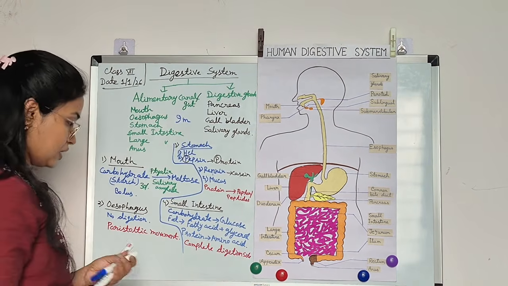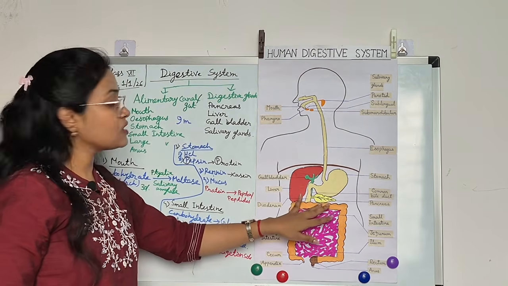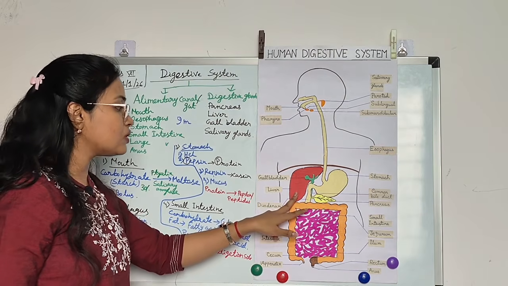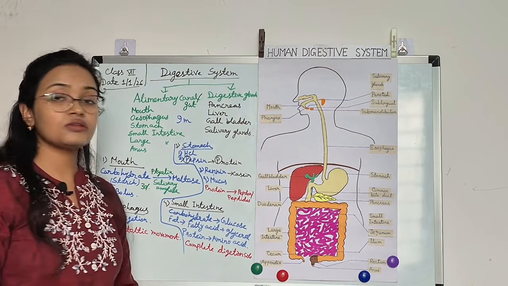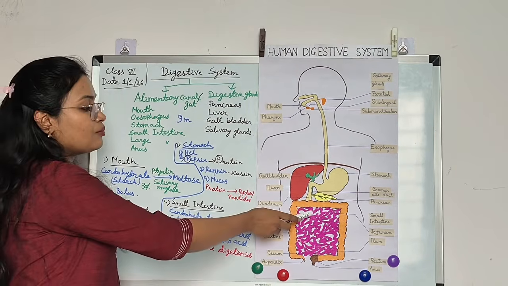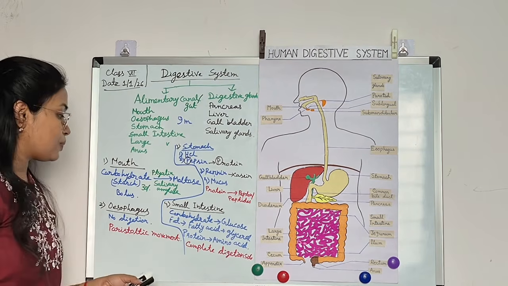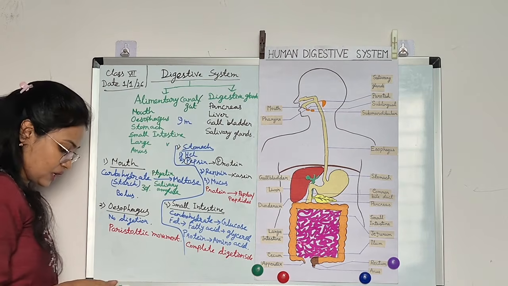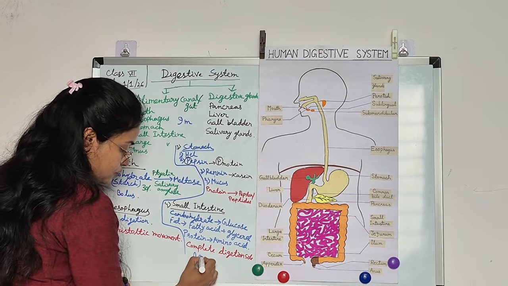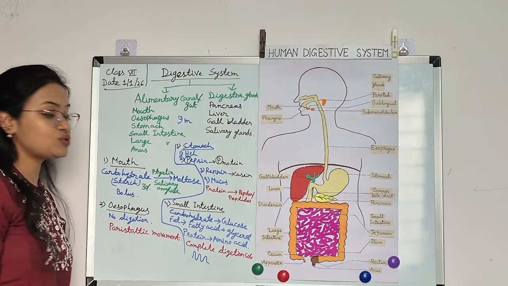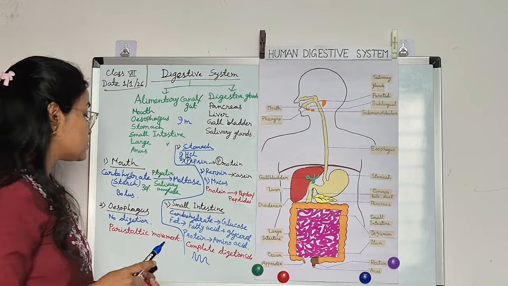In the small intestine, the pancreatic juice from the pancreas, and the bile from the liver and the gallbladder, come here, and all these three types of juice come to the small intestine and help in the digestion process. And here in the small intestine, the villi are present. Villi are finger-like projections. They are responsible for the absorption of nutrients.